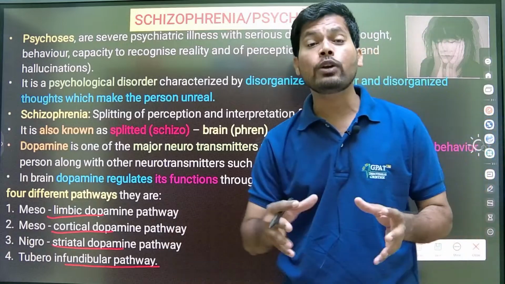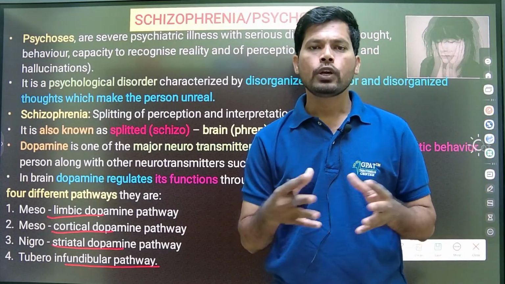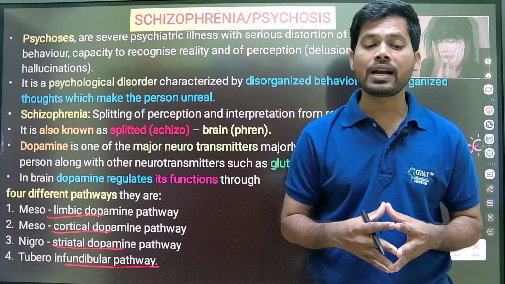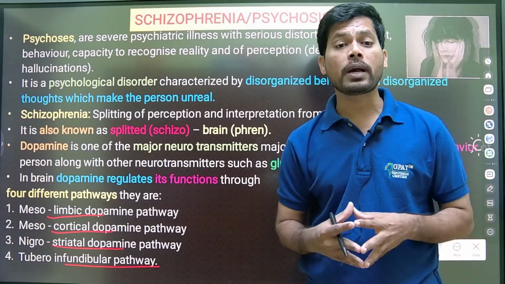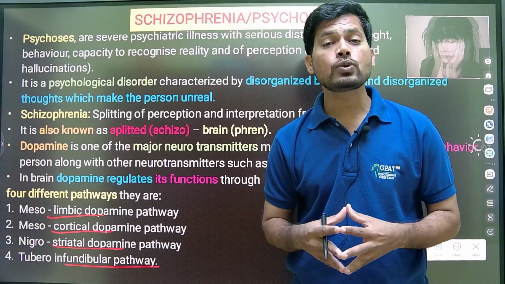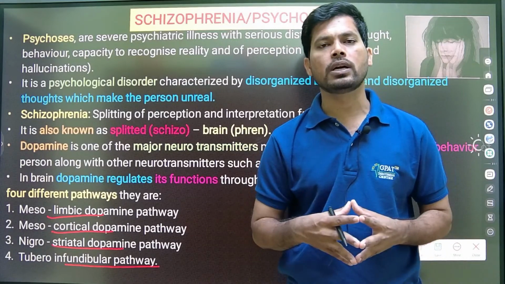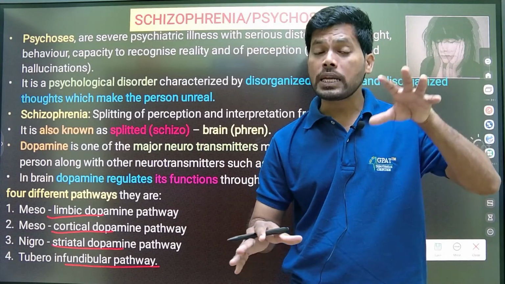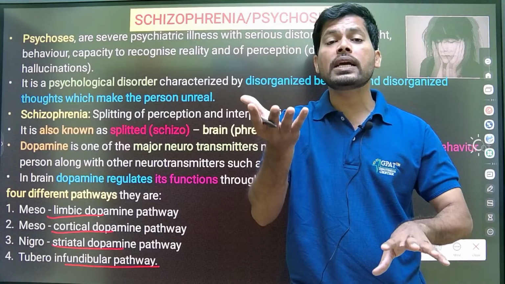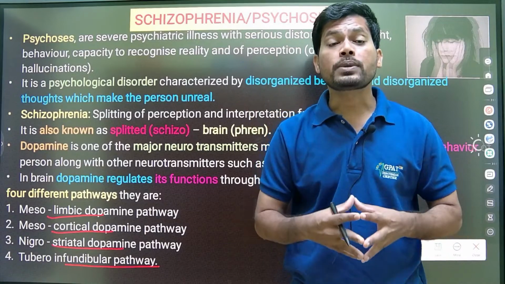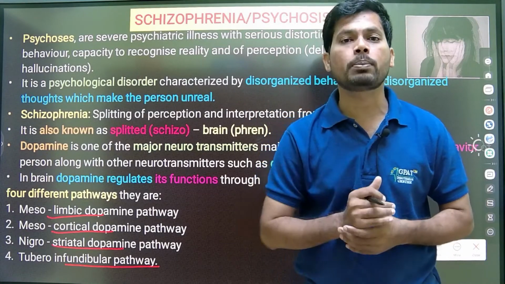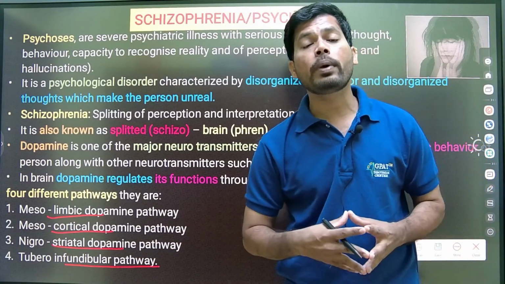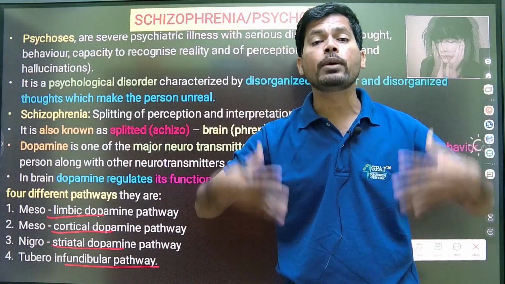Next is the nigrostriatal dopamine pathway. If you remember, or even if not, you will have awareness regarding Parkinsonism. Parkinsonism is a movement disorder, but it is also a neurodegenerative disorder, because of decreasing dopamine and increasing acetylcholine function in the substantia nigra, nothing but the nigrostriatal pathway. In this nigrostriatal pathway, the role of dopamine is to regulate our body movements.